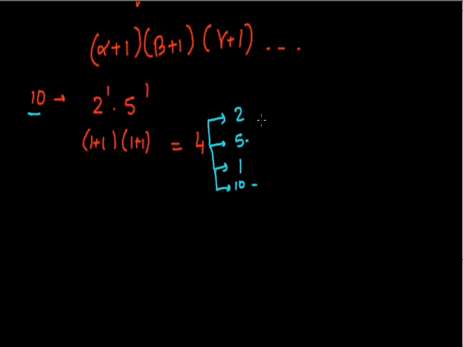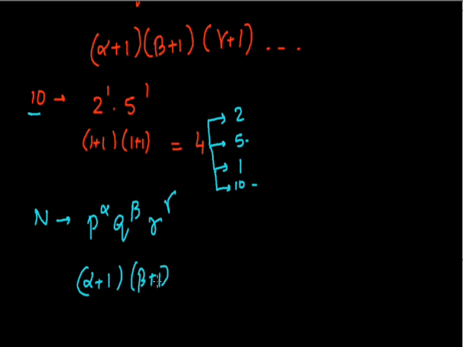But if we want to find out which lockers have an odd number of visitors, then we'll have to apply a little brain. As we said, for a number n of the form p to the power alpha, q to the power beta, r to the power gamma, and so on, the number of factors is (alpha plus 1)(beta plus 1)(gamma plus 1). Now we want this quantity to be odd so that the locker is open.